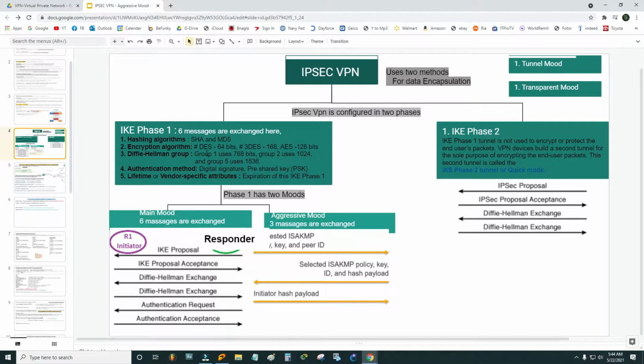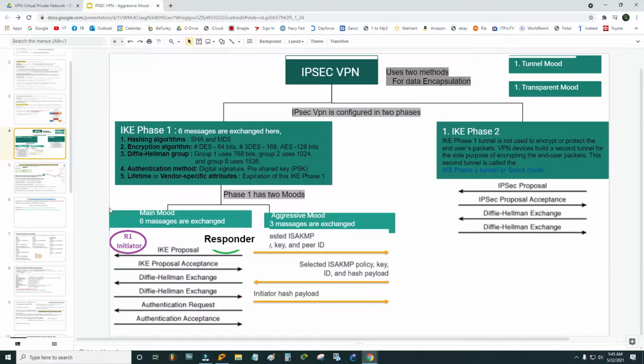Okay, so phase 1 has to be configured in two modes. One of them is main mode, and the other one is aggressive mode. In main mode, there is a router that initiates the proposal, and there is another router that is the responder. So somebody proposes and somebody accepts it. Router 1 sends an IKE proposal, and the responder kicks back with the proposal acceptance. Then it again proposes a Diffie-Hellman exchange, that's a key, and the responder accepts the Diffie-Hellman exchange. Again, they propose the authentication request, and the responder accepts that authentication. In total, in main mode, they exchange 6 messages, whereas in aggressive mode, they exchange only 3 messages. In phase 2, they use only 3 messages where the tunneling happens.